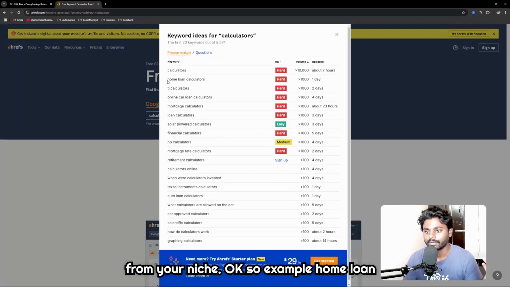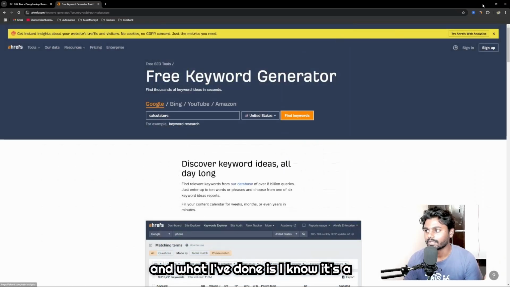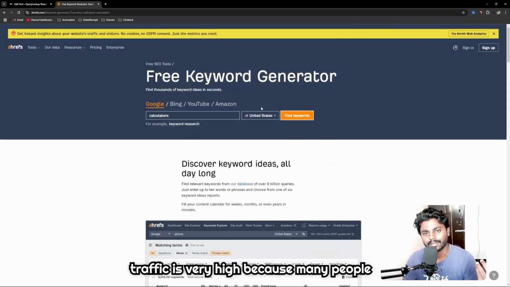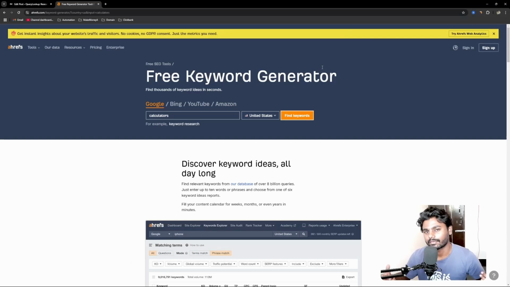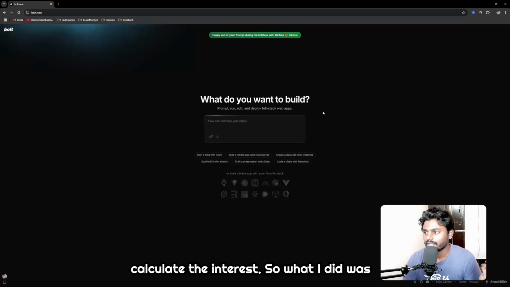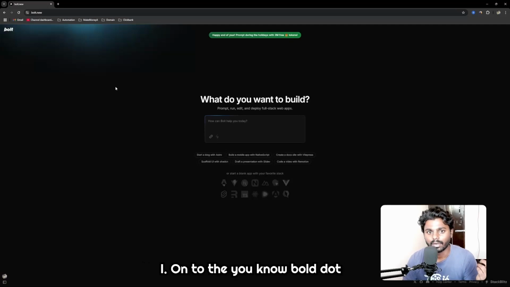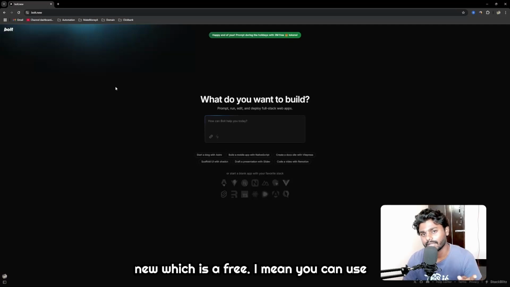Okay, so for example, home loan calculators, EMI calculators, online car loan calculators, mortgage calculator. So I took a loan calculator, and I know the traffic is very high because many people always need a loan, they want to calculate the interest. So what I did was I went to Bolt.new, which is free. I mean, you can use up to I think 25,000 credits per day.